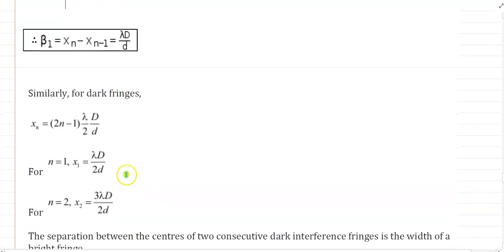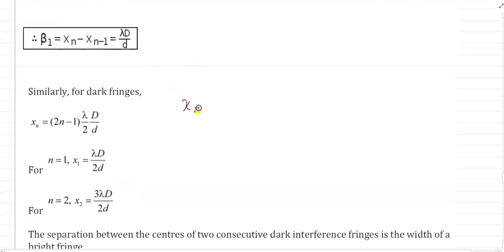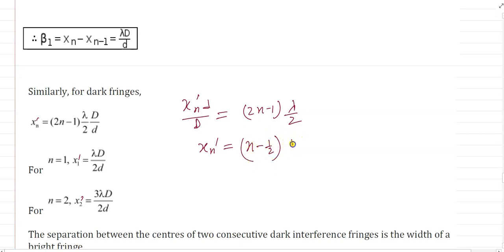Similarly for dark fringe, if I take xn dash for the nth order dark fringe from the central fringe, then xn into small d by capital D equals (2n minus 1) into lambda by 2. Then xn dash equals (n minus half) into D lambda by d, where n equals plus minus 1, plus minus 2, plus minus 3 and so on.